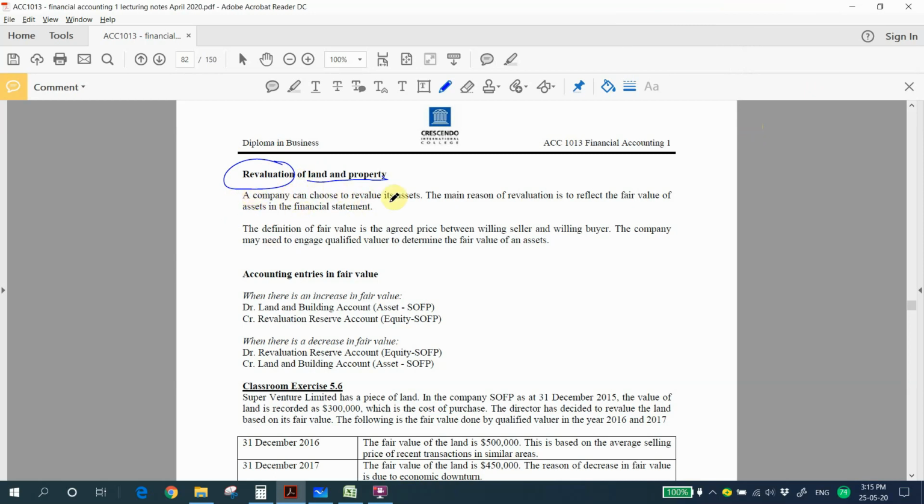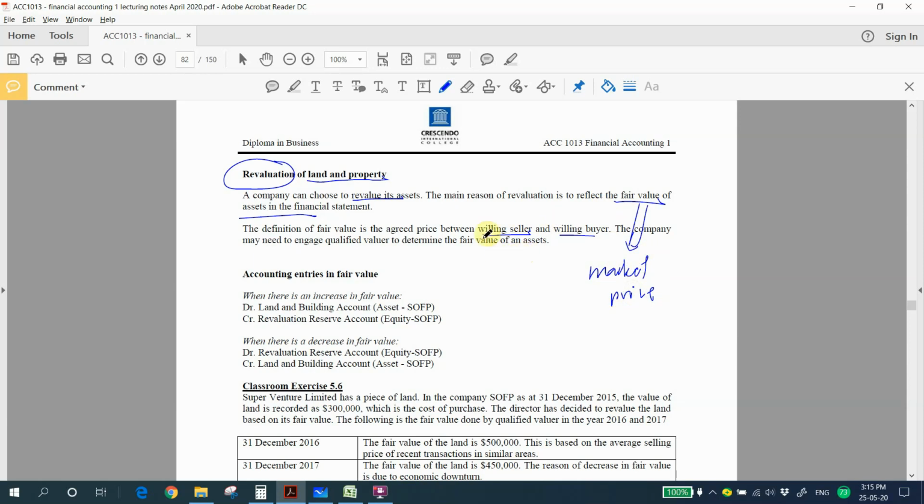A company can choose to revalue its asset. The main reason of revaluation is to reflect the fair value of the asset in the financial statement. The definition of fair value is the agreed price between the willing seller and willing buyer. The company may need to engage a qualified valuer to determine the fair value of an asset. So we can say that fair value is the market price, because of the willing seller and willing buyer.